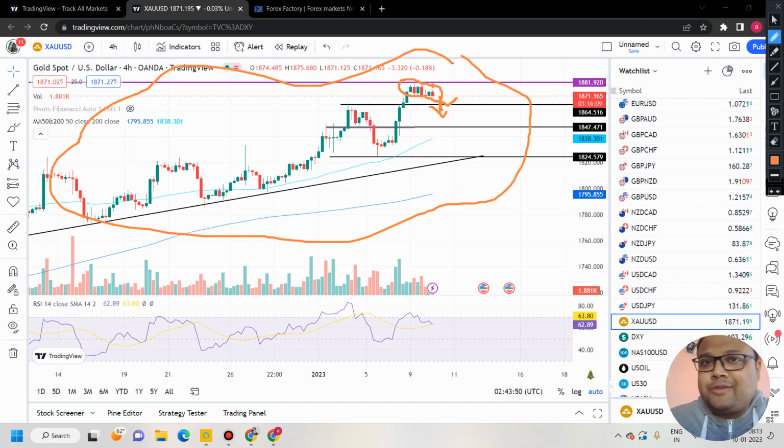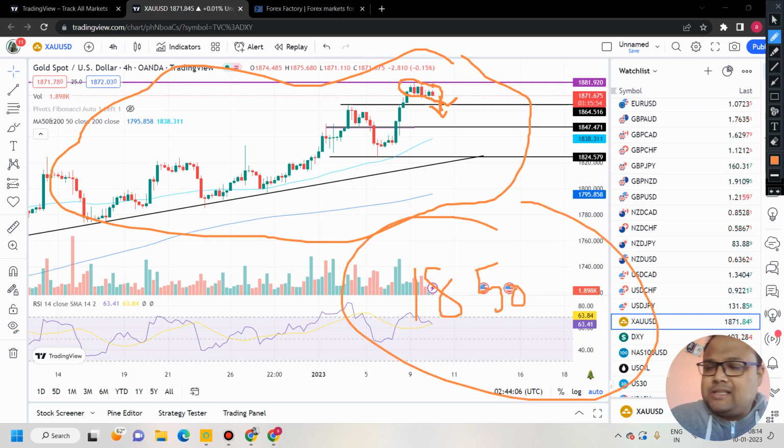See, the market is full of traps, bear traps, bull traps, and you need to understand that. So if the market breaks also the level of 1865, try to avoid taking a sell position and wait for the market to come down to the support of 1850 that we have discussed. Okay, the levels are still the same.